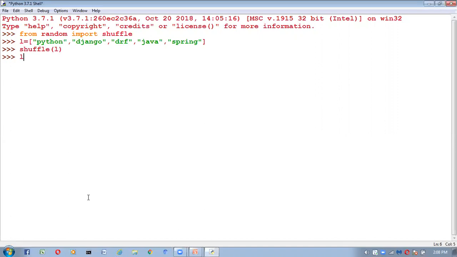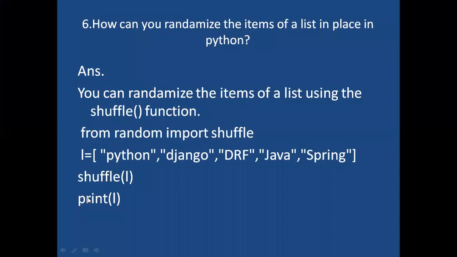Now I'm going to print that L. See, finally you got Spring, Python, Java, DRF, Django. The elements are changed. The elements are shuffled. Right? For this which function are we using? Shuffle function. Where is the shuffle function available? Inside the random module. Right?